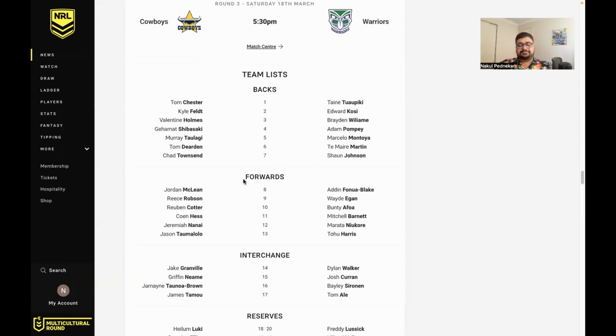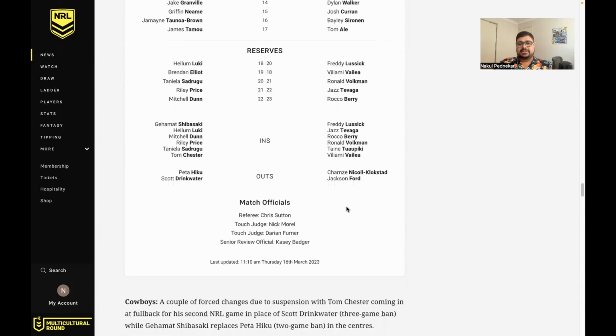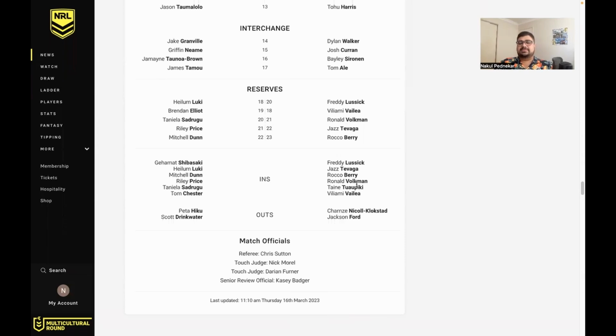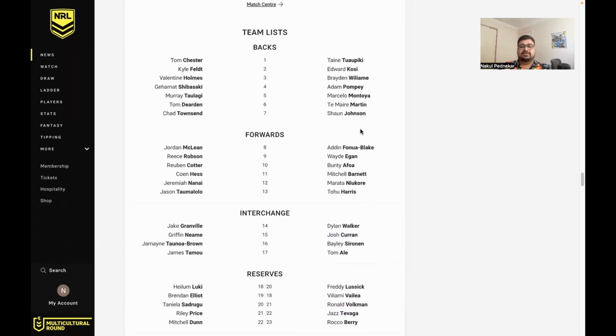In terms of decisions to make from a fantasy and Supercoach perspective, if you brought in Ford last week, I thought that was a little bit silly given how stacked the Warriors pack was already, and you knew that Curran was going to eventually get more minutes and Tavanga still on an extended bench. If you had brought him in, I don't get the point of trading him back out.